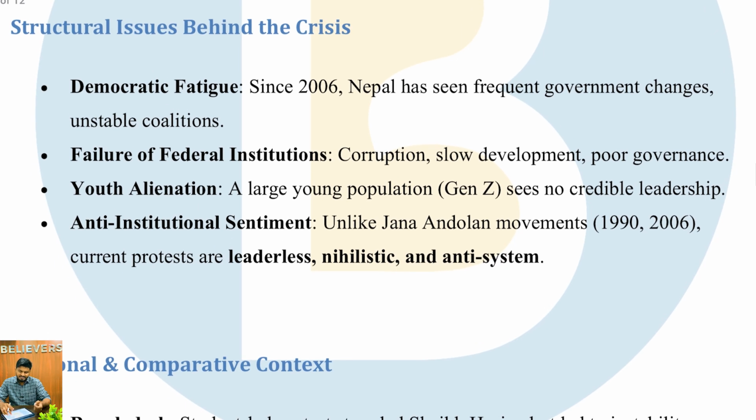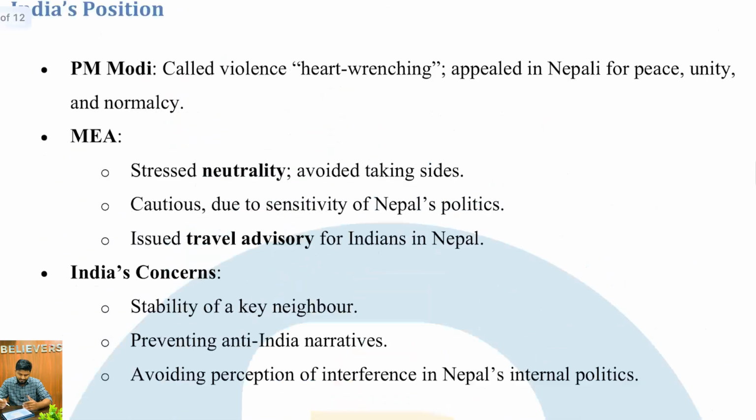Next, the anti-institutional sentiment. That is, unlike the Jana Andolan movements of 1990 and 2006, current protests are leaderless, nihilistic, and anti-system. Who are these nihilists? Nihilists were the protesters who were found in 1900s Russia. They wanted to fight against the government and they wanted to bring everything to ground zero. So this is what is happening in Nepal at the moment.